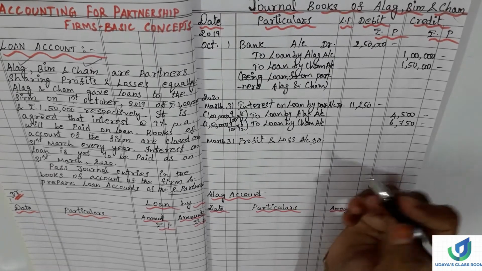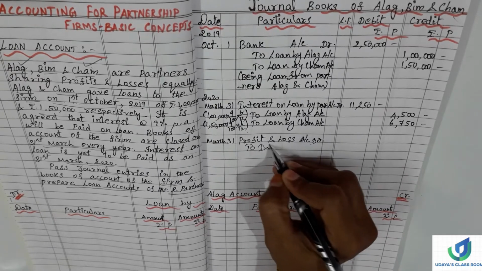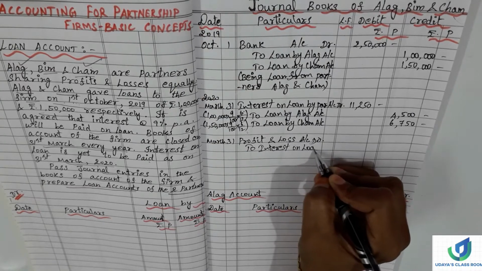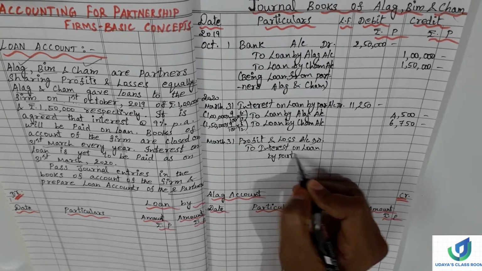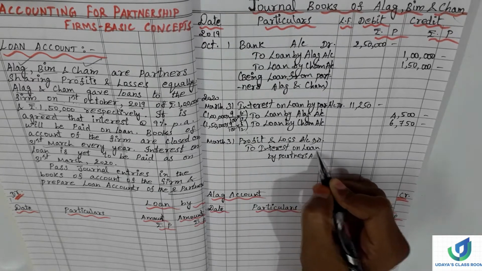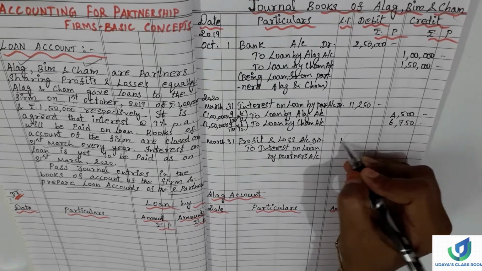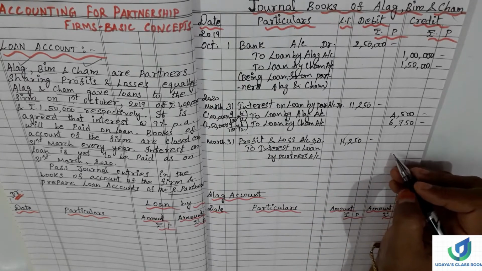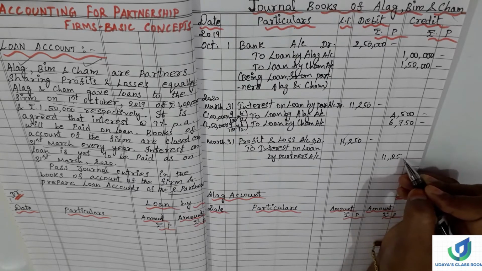Account debtor to interest on loan by partners account. Okay, how much to be debited? The same. 11,250 to be debited, and interest on loan by partners account to be credited, because we have to give interest to the partners what we have received.